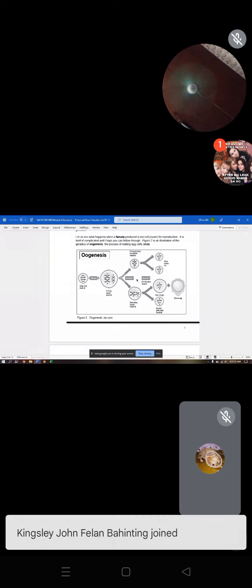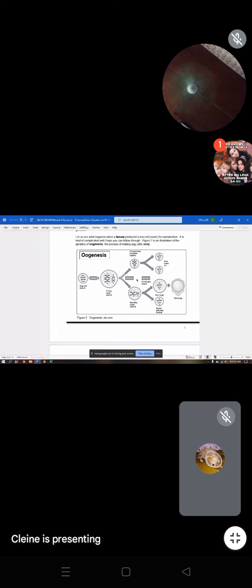Okay, so once the egg is not fertilized, your oogenesis process will only stop at metaphase 2 stage. But if the egg cells are fertilized by the sperm cell, so the meiosis 2 process will continue, and again it will form an ovum and then a mature egg, and after that the egg cell will undergo embryogenesis process.